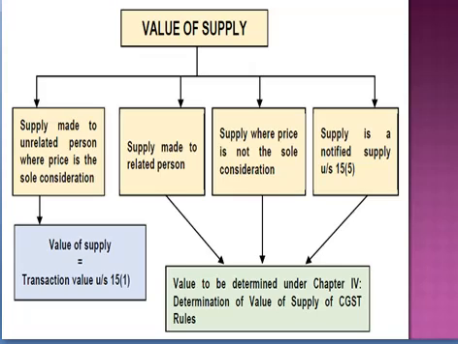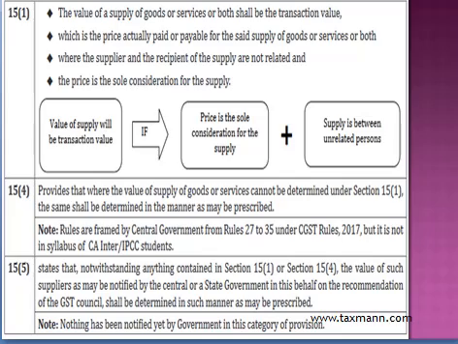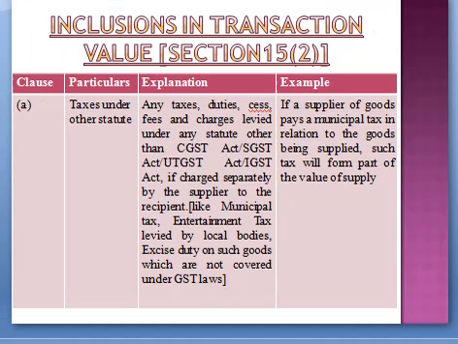Now, for calculating the value of supply, the items which are usually included in the transaction value, let me just explain that section at first, that is inclusion in transaction value. The value of supply shall include any taxes, duties, cess, fees and charges which are levied under any law for the time being in force other than this Act. This Act means Goods and Services Tax Act.